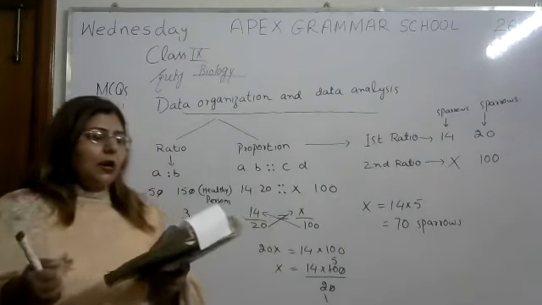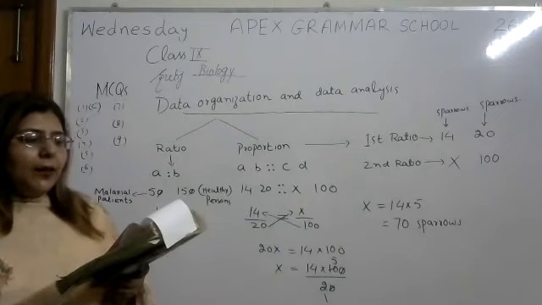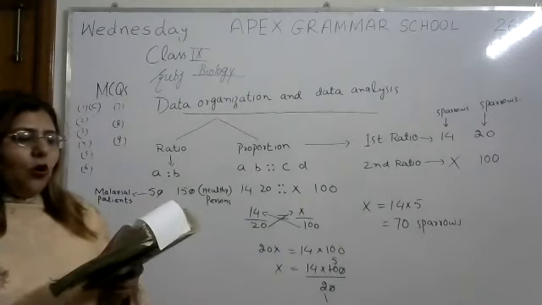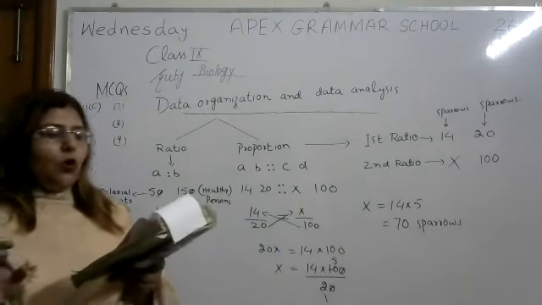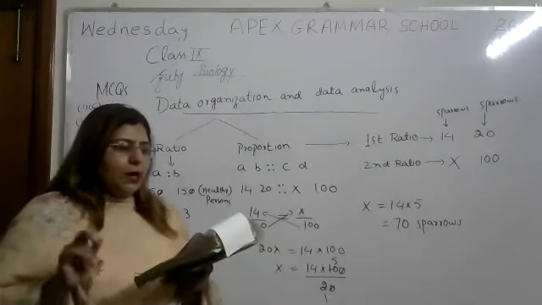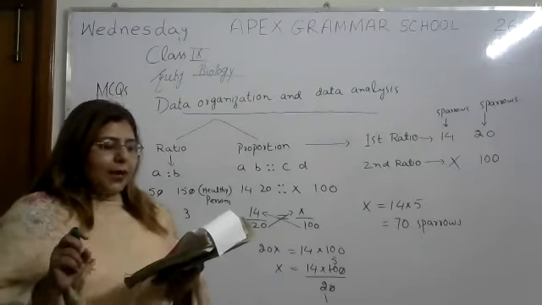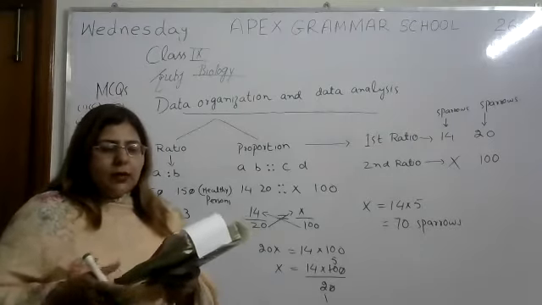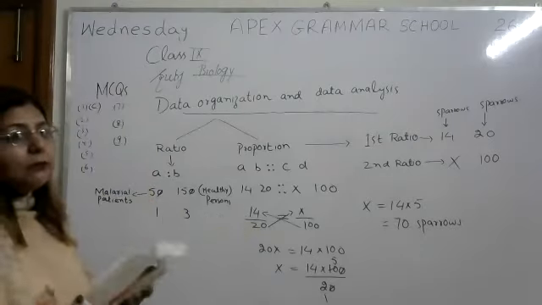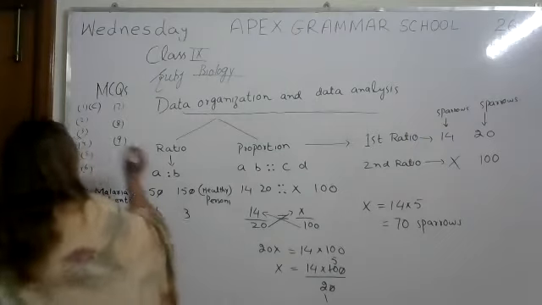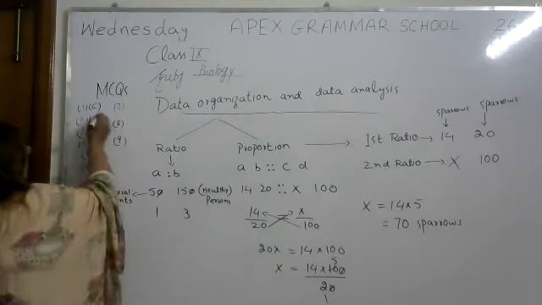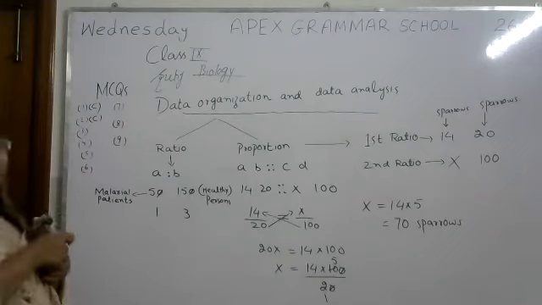Now we will see the options. Number 1, must be consistent with all available data. No. Must be testable. No. Must make predictions. No. Option C is correct: must be correct. Okay, option C is the right answer.